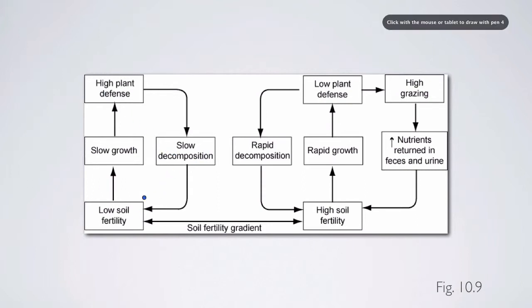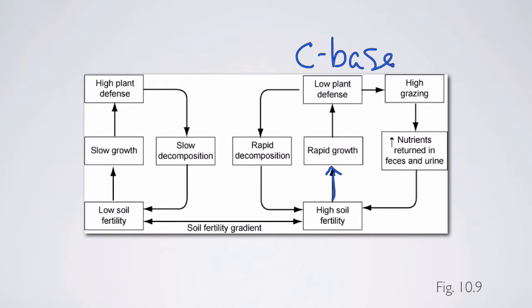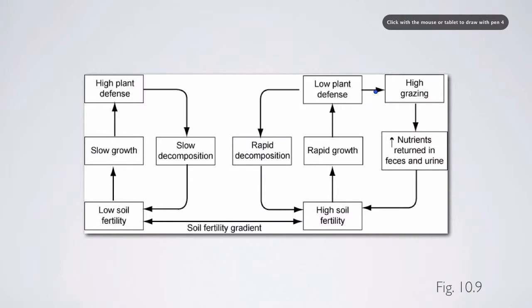low nutrient availability. When we move over to high fertility soils, you can see that the plants that are often present here are going to have rapid growth, and they're not going to be defended that well. And again, here, it's really the carbon-based defenses that they're talking about for low plant defense. In those cases, you can have lots of herbivory, for example, and when herbivores eat plants, they speed up the decomposition of that material, in essence, and return nutrients to the soil in the form of feces and urine. That speeds up the nutrient cycle and increases fertility even greater.